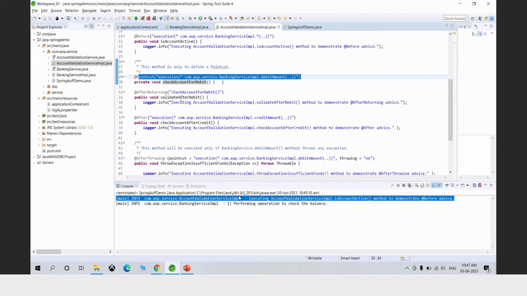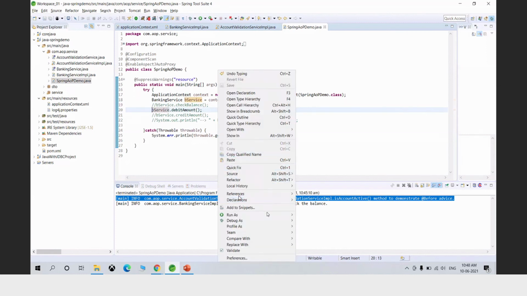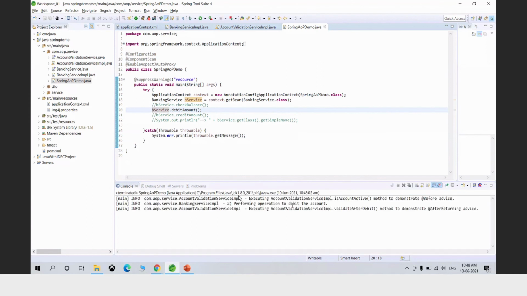So this is after returning, validate after debit. But when would this be called or invoked? I have defined banking service implement debit amount. So this method, validate after debit, will be called only for this debit amount method. No other method will call this. So let's try to call this debit amount method.